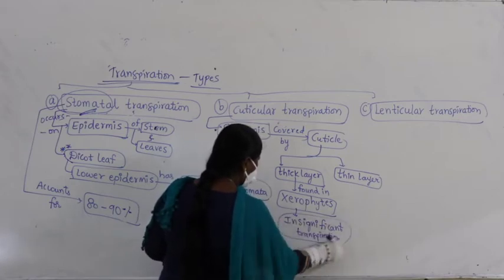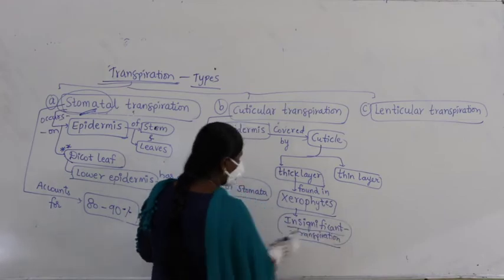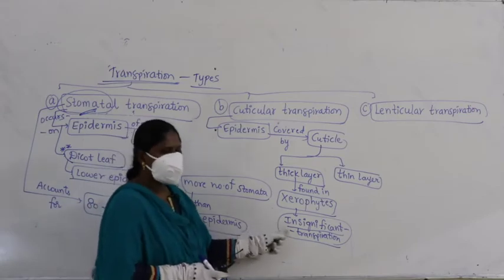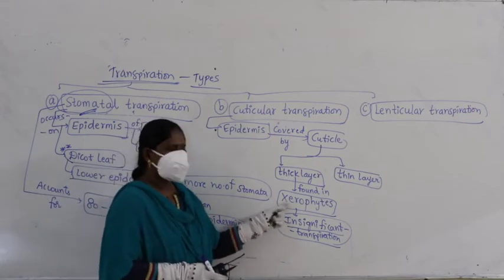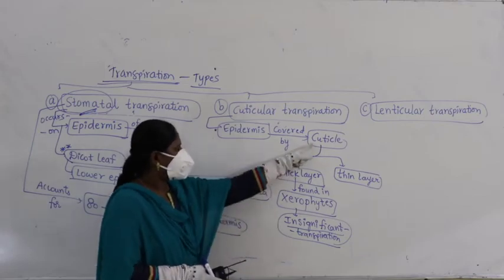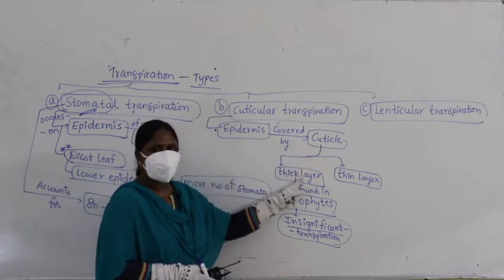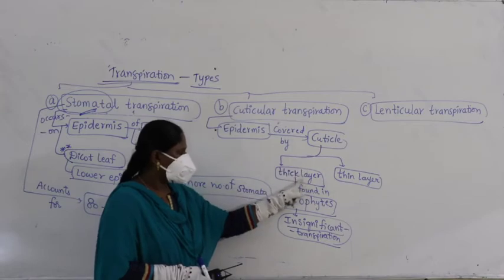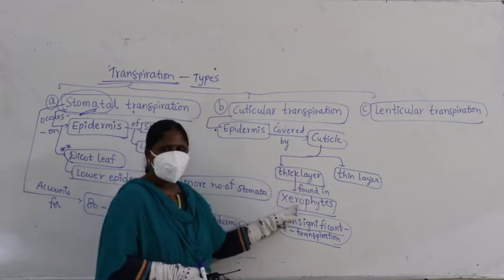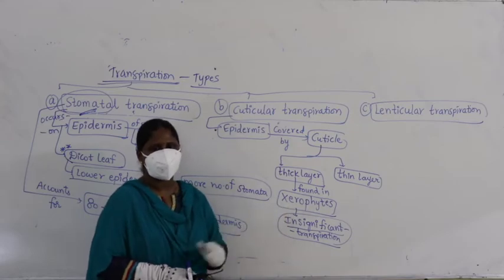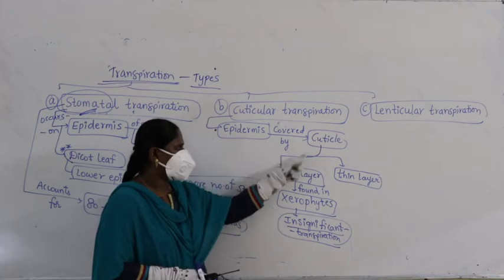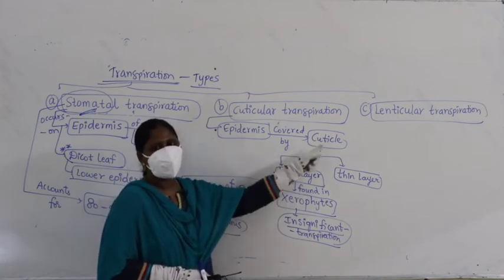Why do we say transpiration is insignificant here? Because first of all, xerophytes are found growing in dry and desert land, where the cuticle exists in the form of a thick layer. Xerophytes grow in dry and desert environments, with no water there, so loss of water is prevented by a thick cuticle.